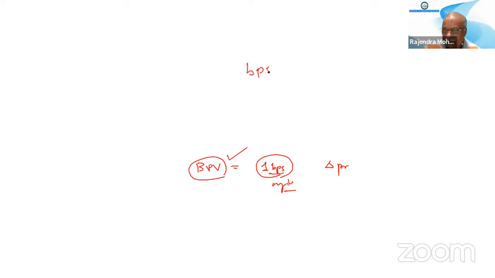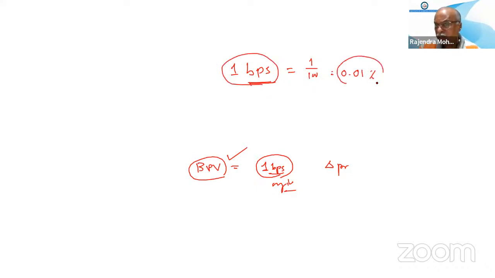What is BPS? 1 BPS is equal to what percentage? If you do not know what percentage 1 BPS is, how can you understand it? 1 BPS is equal to 1 by 100 of a percent, that is 0.01%.